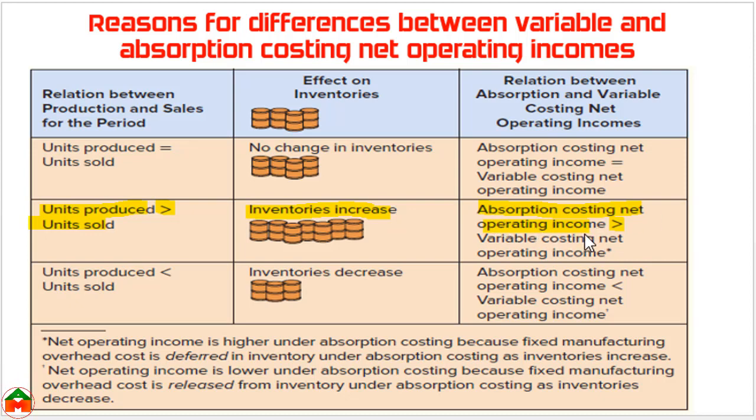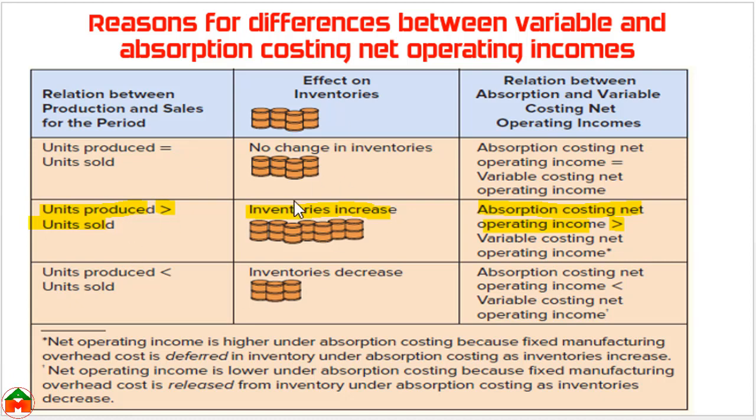That means the main reason behind this difference is that whenever a company produces more products but sells fewer units, in that case the net operating income would be higher under absorption costing. And in case of less production and more units sold, there will be a lower income under absorption costing.